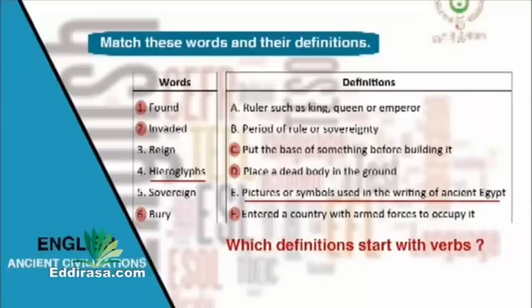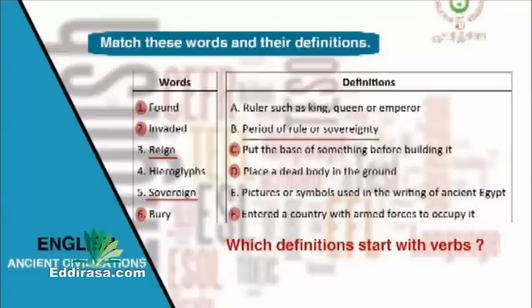The next two other words are nouns in the singular, reign and sovereign. Which definition corresponds to each of them? The word number 3, reign, corresponds to definition B, the period of rule or sovereignty, and the last one, the sovereign, is a ruler such as a king, queen, or emperor. That's all for our vocabulary exercise today, Mr. Dahmas.